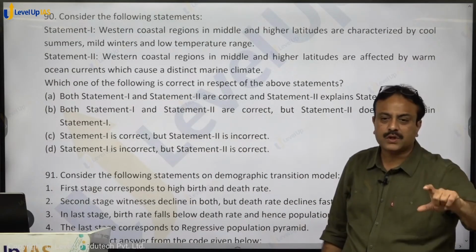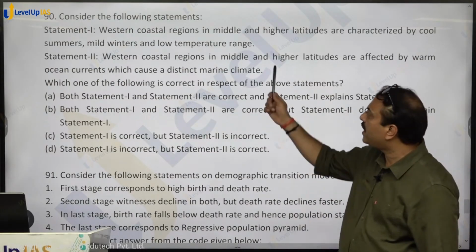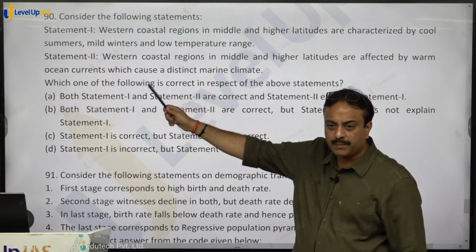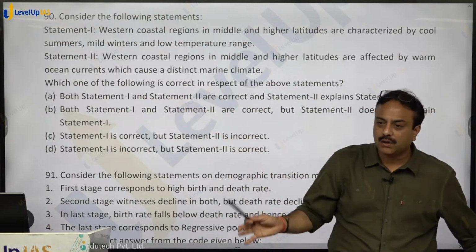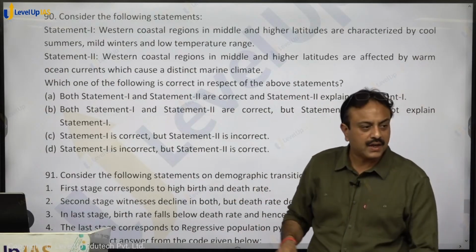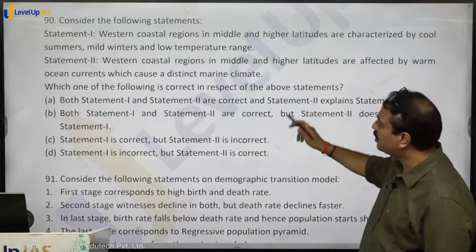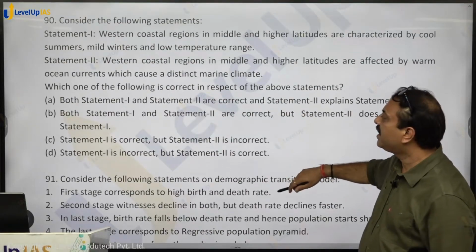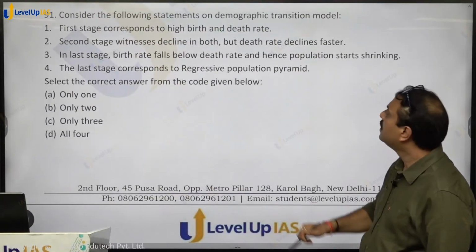And in marine west coast climate, there is rainfall throughout the year. Why rainfall throughout the year? This warm current continuously causes some precipitation in the form of light showers all along the region. Are you getting that? So what will be the answer? A. Both are correct, and statement 2 is the correct explanation of statement 1.